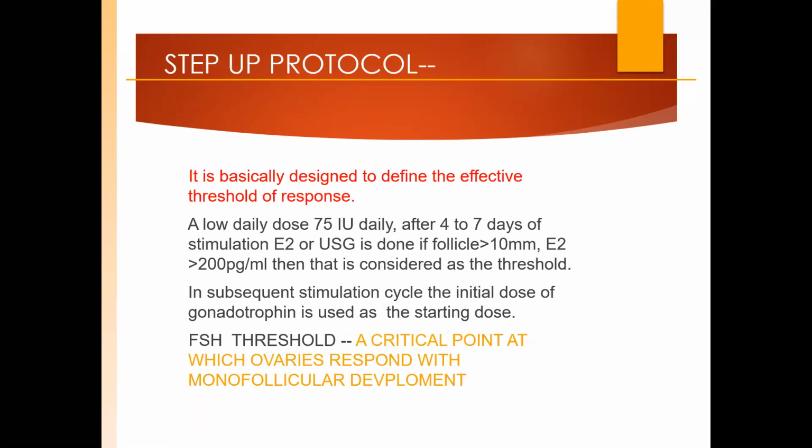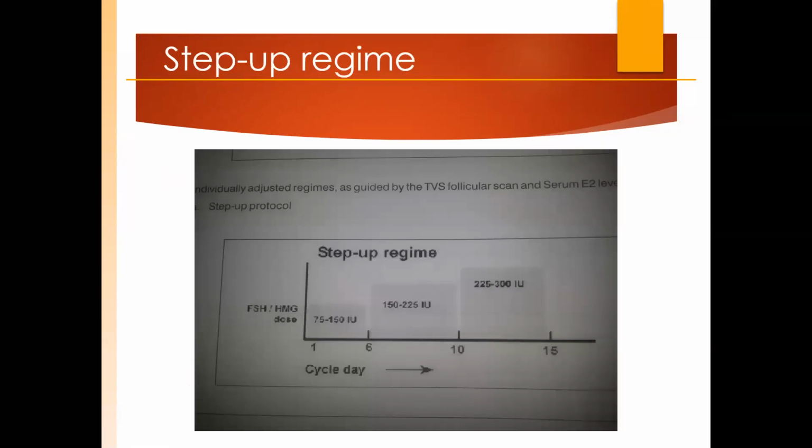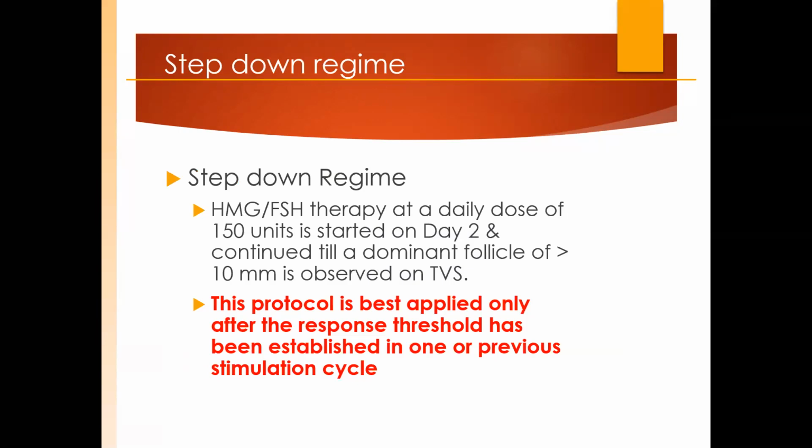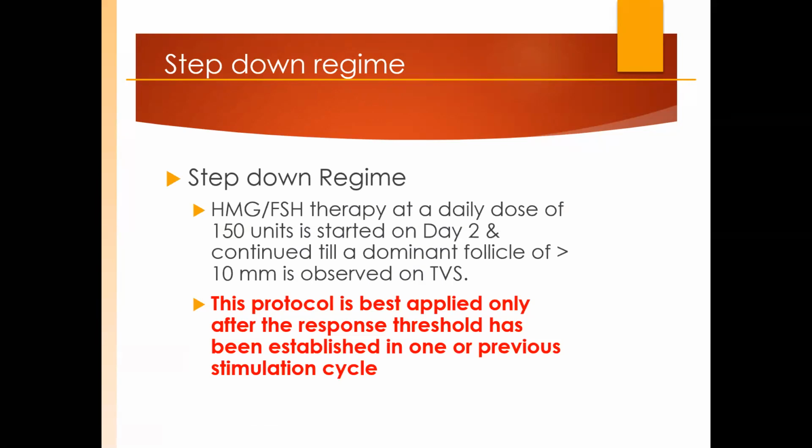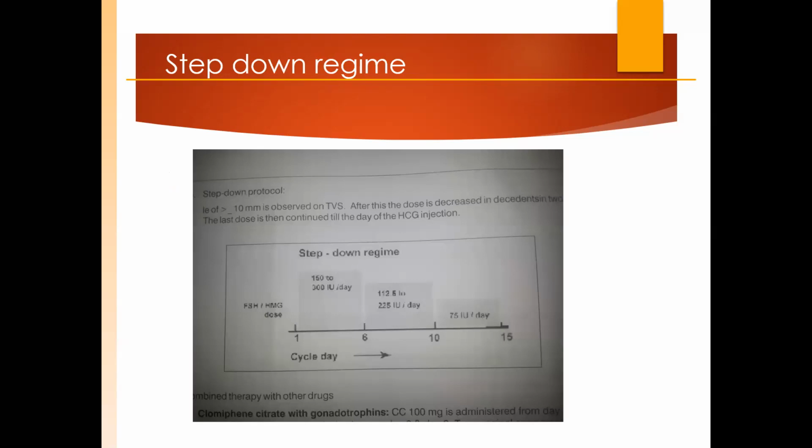Taper protocol is for polycystic patients. Normally you do it in the first cycle, and when you are scared of ovarian hyperstimulation syndrome. The benefit of the taper protocol is the least chance of ovarian hyperstimulation syndrome. The plus point of this step down protocol is that the dose amount is decreased and the time consumption is less, and this definitely applies to those patients where you know the threshold or you know how to control your complications. Otherwise, a mess is created. So basically, you can say step down is for someone who has at least 5 years of practice or so.